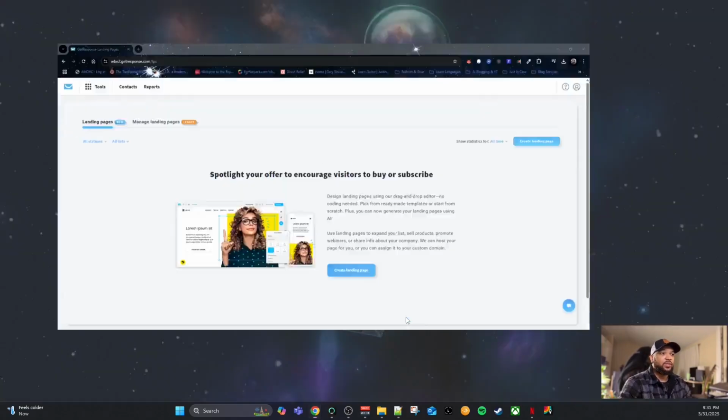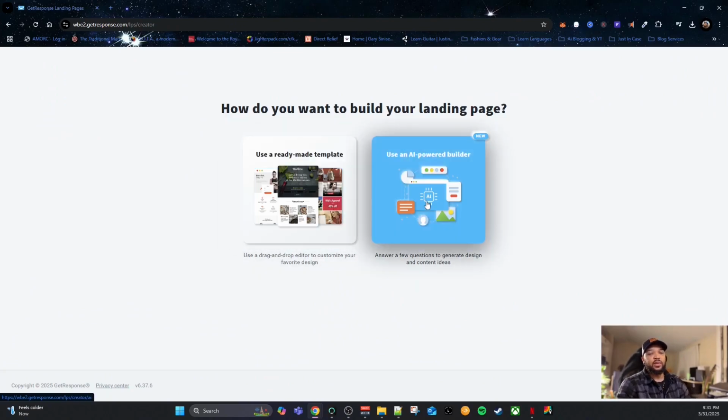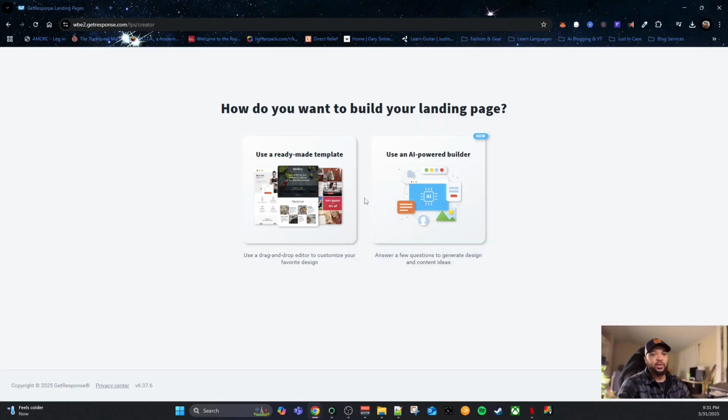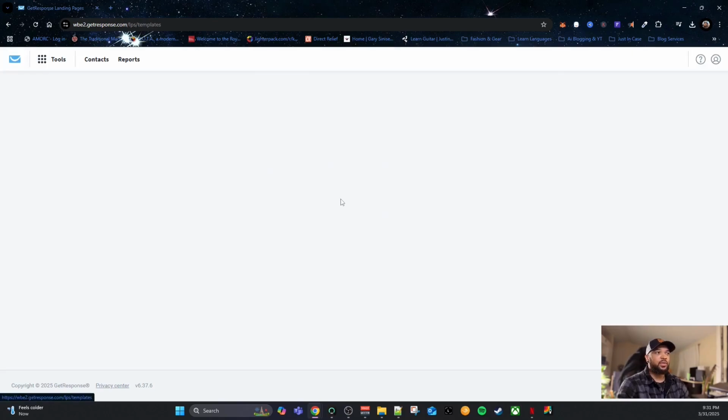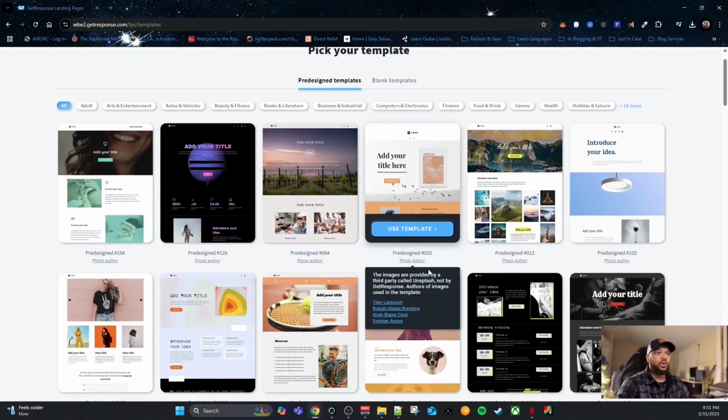So over here on landing pages, it's kind of similar to the other section where they have templates. So I'm going to click on landing pages here. You have pre-made, ready-made templates, and you also have your AI powered builder, just like the website builder. So here you can actually create a standalone landing page.